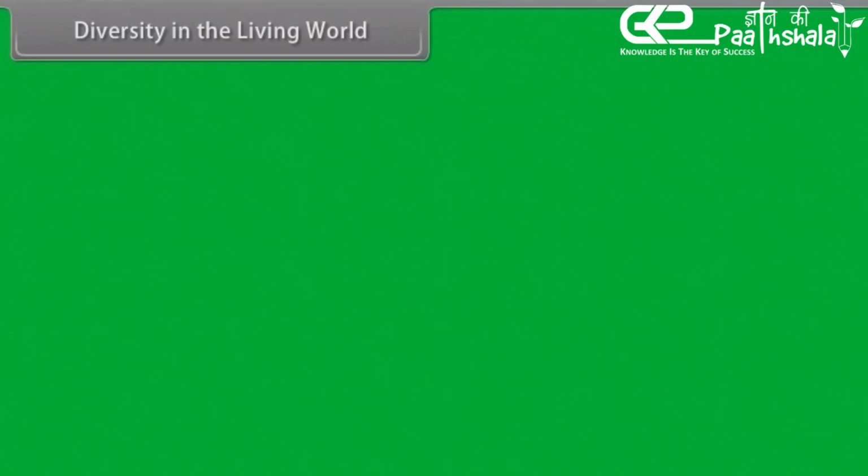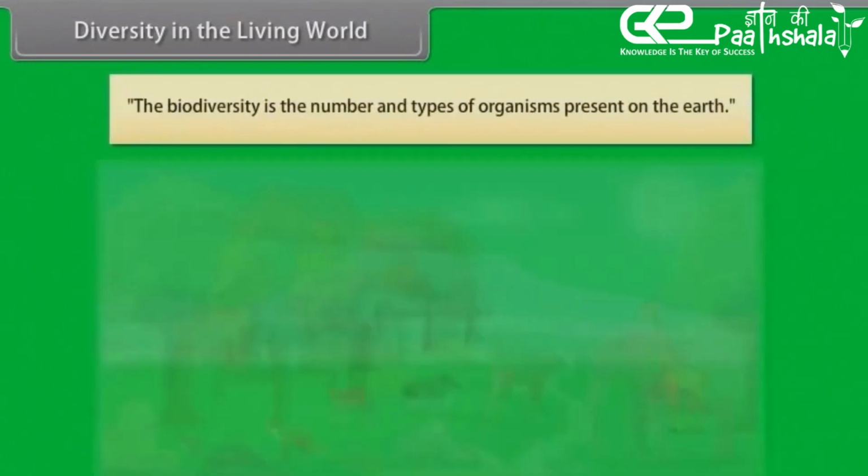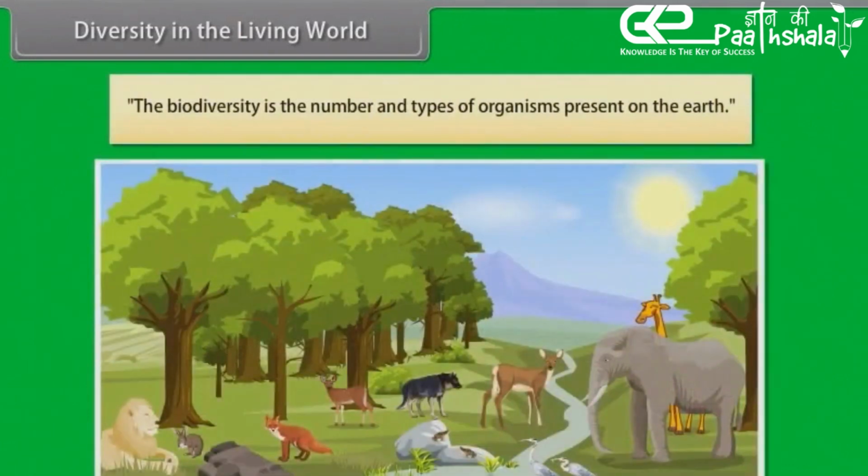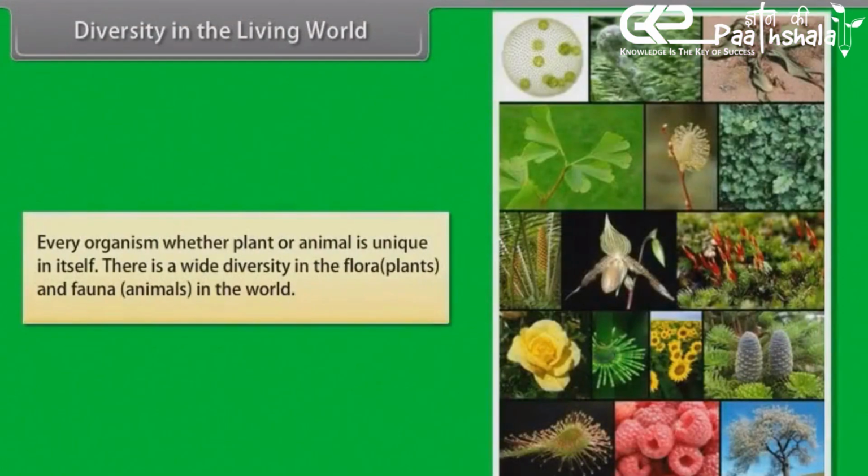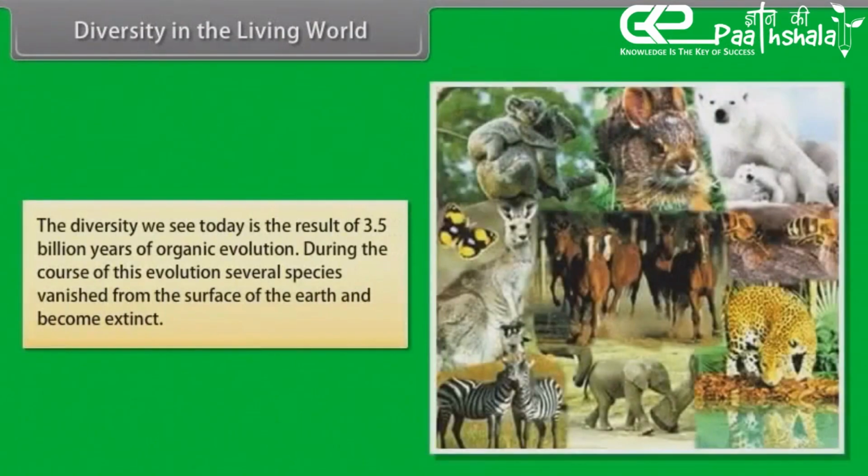Diversity in the living world. Biodiversity is the number and types of organisms present on the earth. Every organism, whether plant or animal, is unique in itself. There is a wide diversity in the flora, plants, and fauna, animals, in the world. The diversity we see today is the result of 3.5 billion years of organic evolution. During the course of this evolution, several species vanished from the surface of the earth and became extinct.